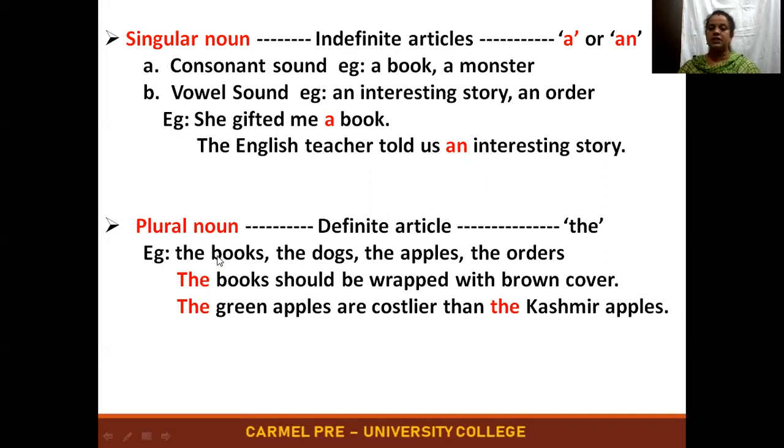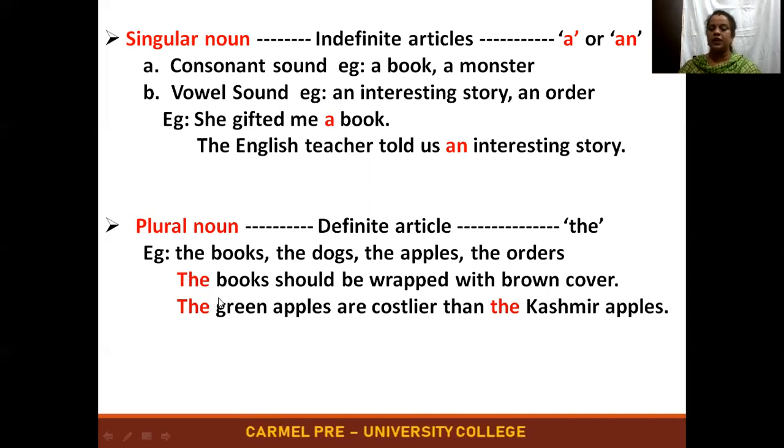So next is about plural noun. If the noun is plural, then we are supposed to use the definite article, that is the. The word the is called a definite article. So here we have got only one article, that is the. It's not like indefinite articles. We have two and we should know where a should be used and where an should be used. But here it is only one article, that is the.